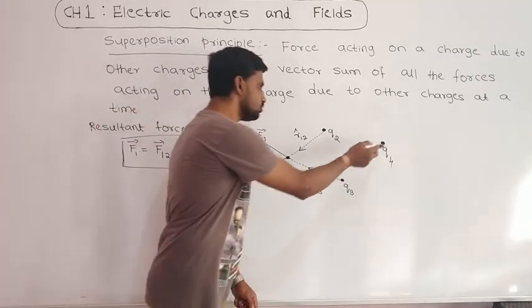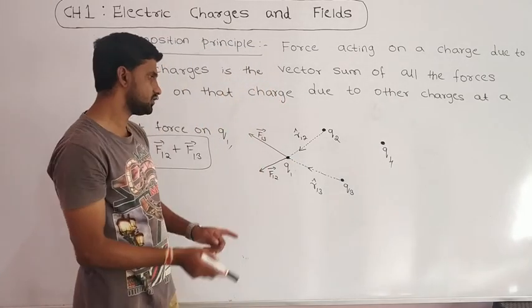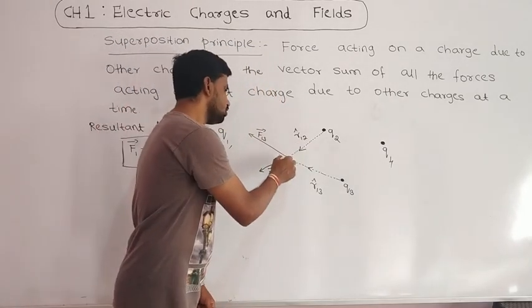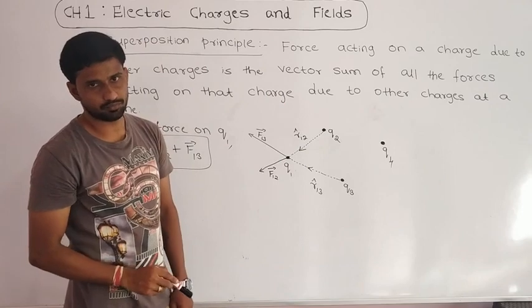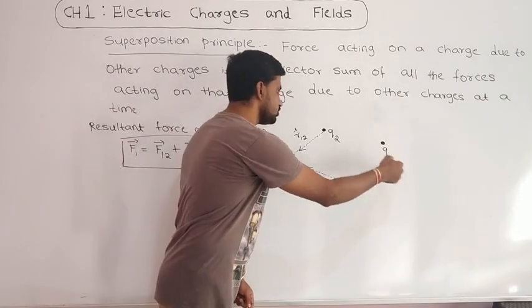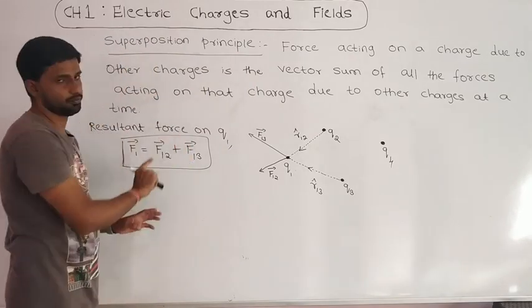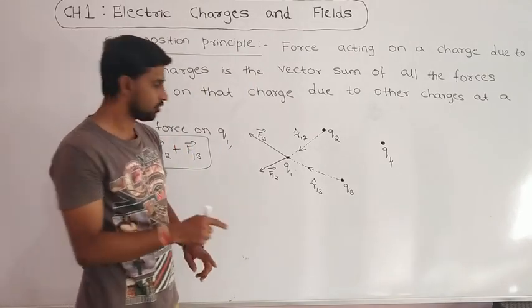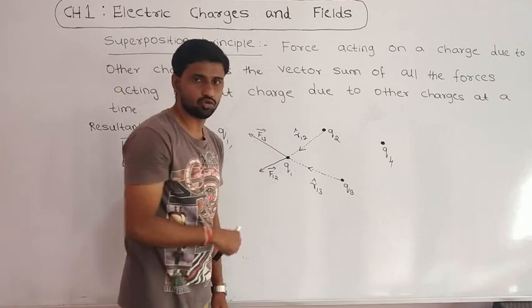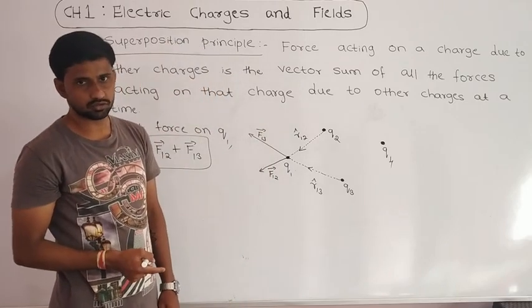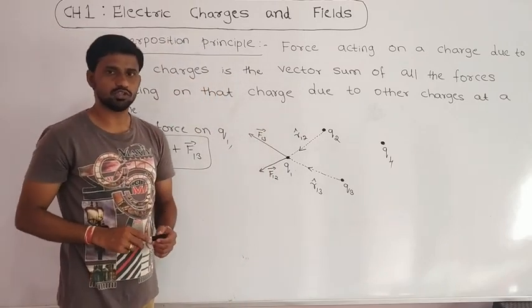Similarly, the force due to Q4 does not affect the force on Q1 due to Q2. The force produced by Q4 only affects the total sum, but it will not affect the individual forces produced by the other charges. Understood? That is about the superposition principle.